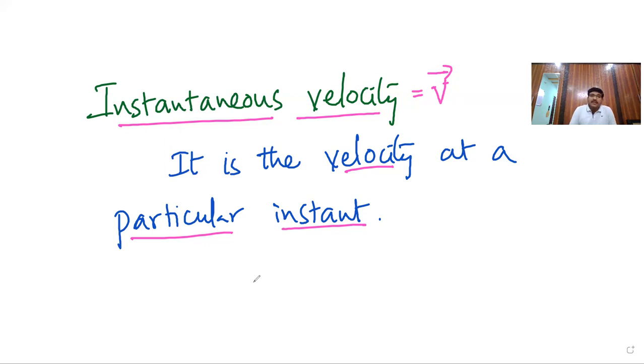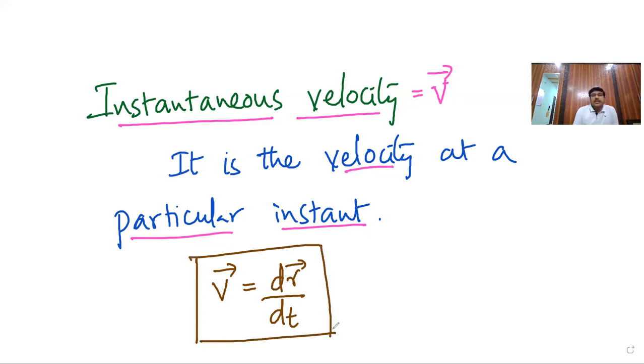Clear? This instantaneous velocity is defined mathematically as V bar is equal to dr bar by dt. This is the mathematical part. D stands for a small differential element. Within the small time interval dt, there is a small displacement dr. That is known as instantaneous velocity at a particular instant. Clear?